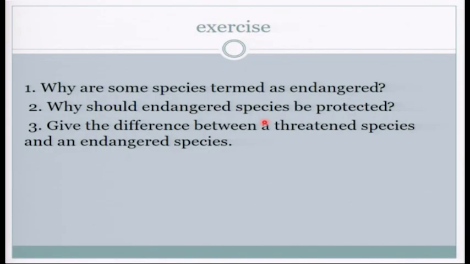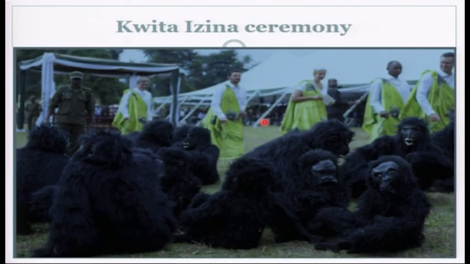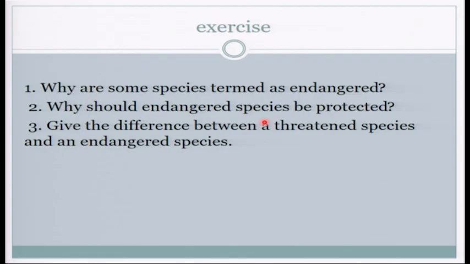So those are some of the measures we can take to conserve the environment or to conserve plants and animals that are in danger, right? So I think everybody has got what you can do to conserve organisms, to conserve plants and animals that are in danger, all right? So please, try to attempt those questions when you go back home.